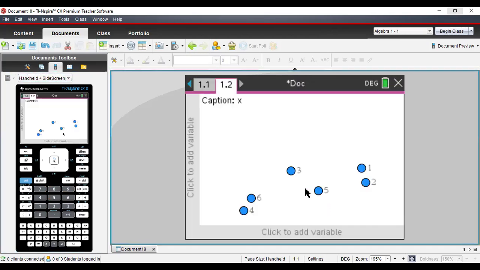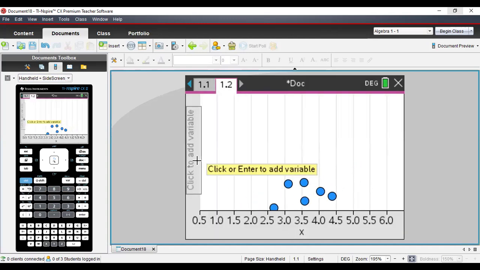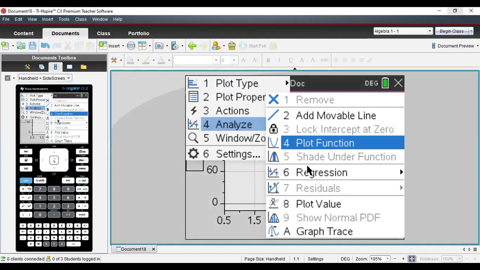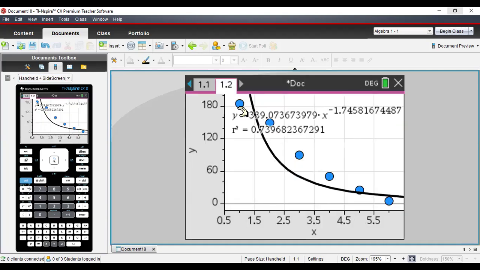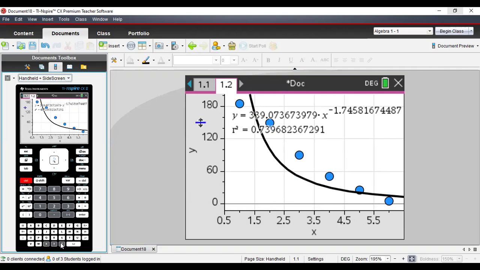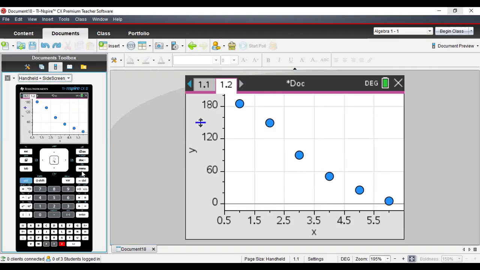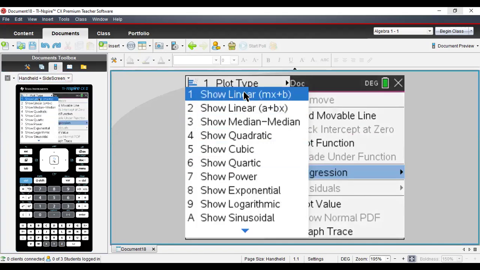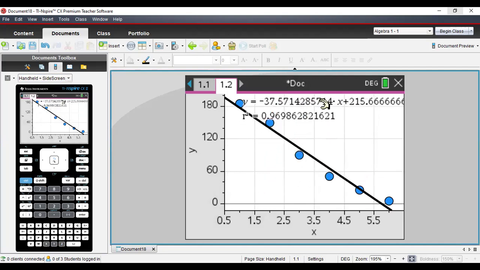And then we got 6 weeks here, 6 dots. We're going to put the X down here, put the Y over here. Boom. You can see that's the linear regression, and it is a negative slope like we predicted. And now we're just going to do menu, analyze, regression, and don't want that. So Control Z. All right, let me try that again. Menu, analyze, regression, and then it's going to be linear. And so here is our equation.